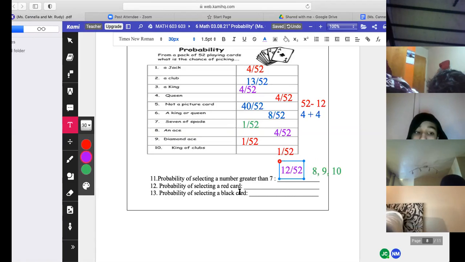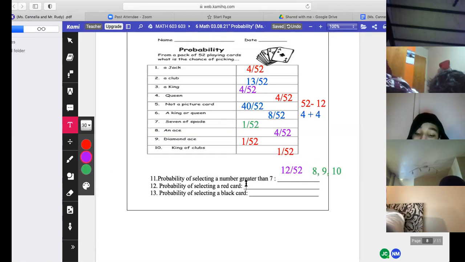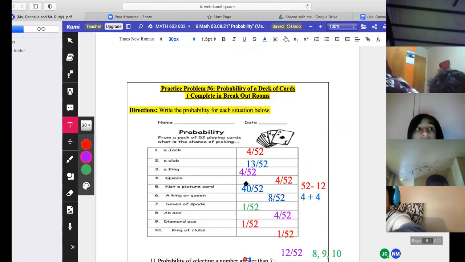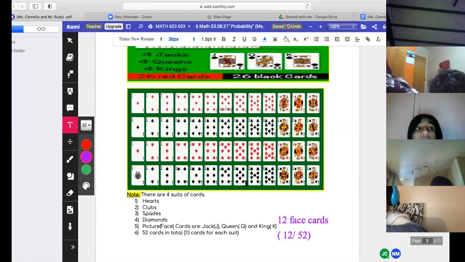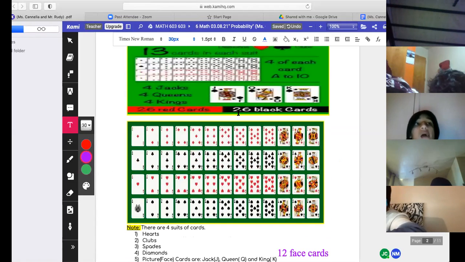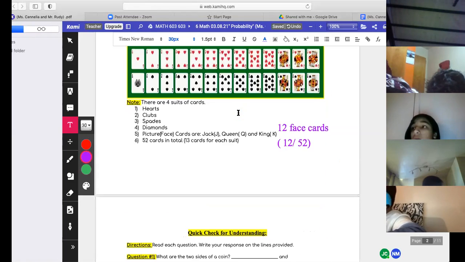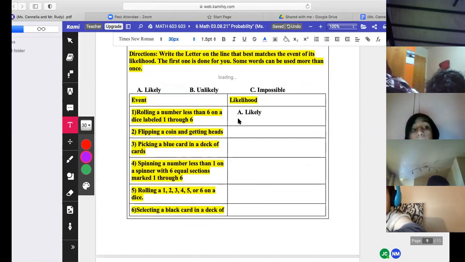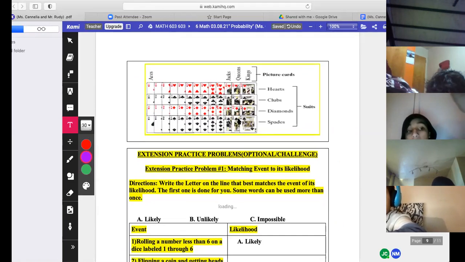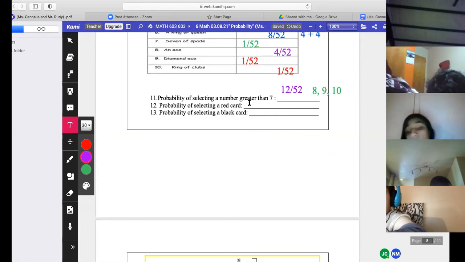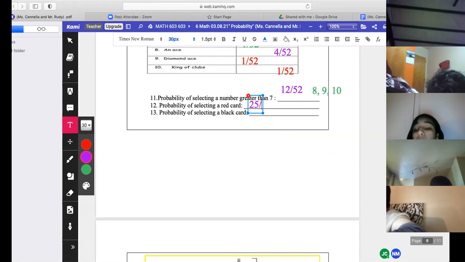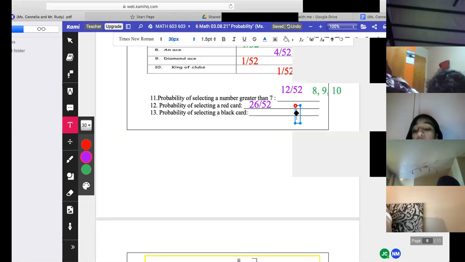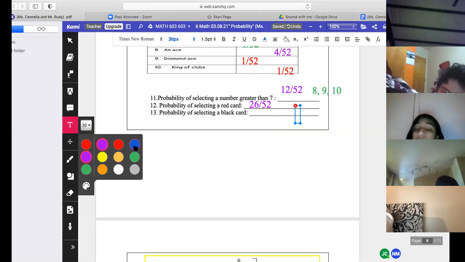Now, this is what Kalani was saying. How many red cards are in a deck? I said it in the beginning. Do you remember? Look. How many red cards and how many black cards? Look right here. 26 red cards and 26 black cards. Right, because there's 13 of each. So now you just answered these 2. How easy was that? Easy, right, Emma? Type yes in the chat if you understand so far. And be honest, this is pretty simple.